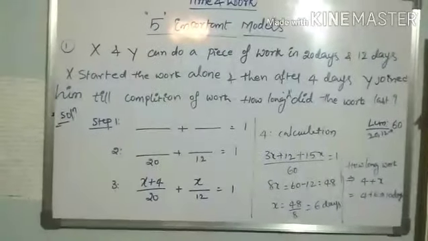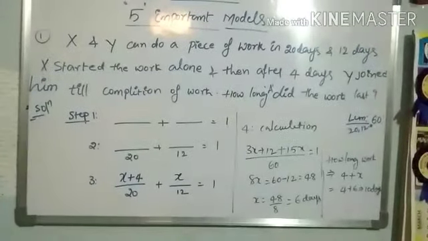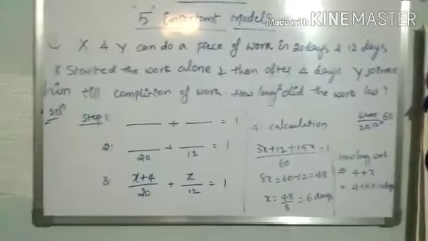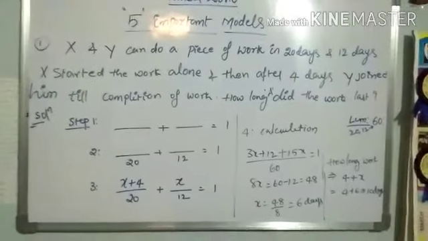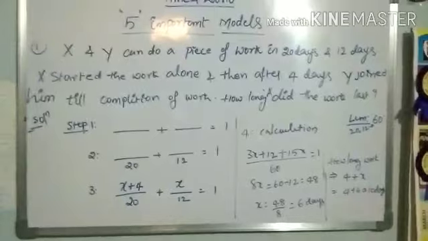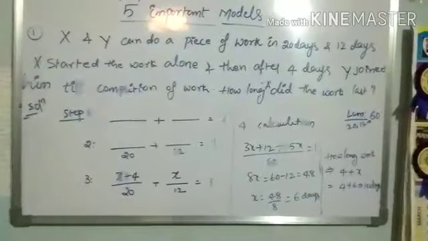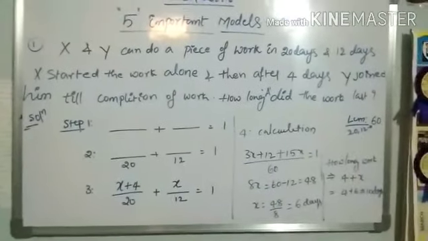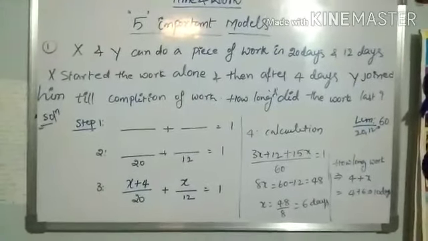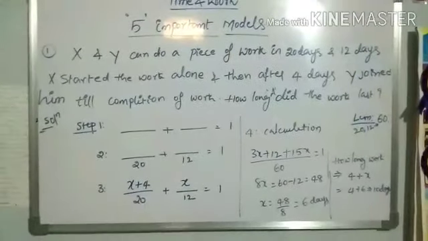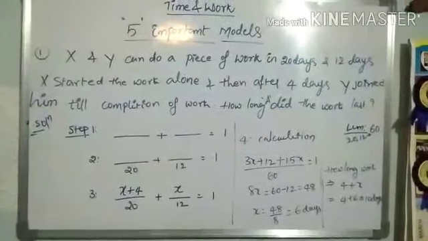Now, from this point, what did you understand? You have to think: one more person and I both completed the work. But who started the work? X started the work. After 4 days, Y joined. After 4 days, X and Y both are together doing the work. Yes or no? So in the first 4 days, X alone completed some work. How much did he complete? 4 days of work.